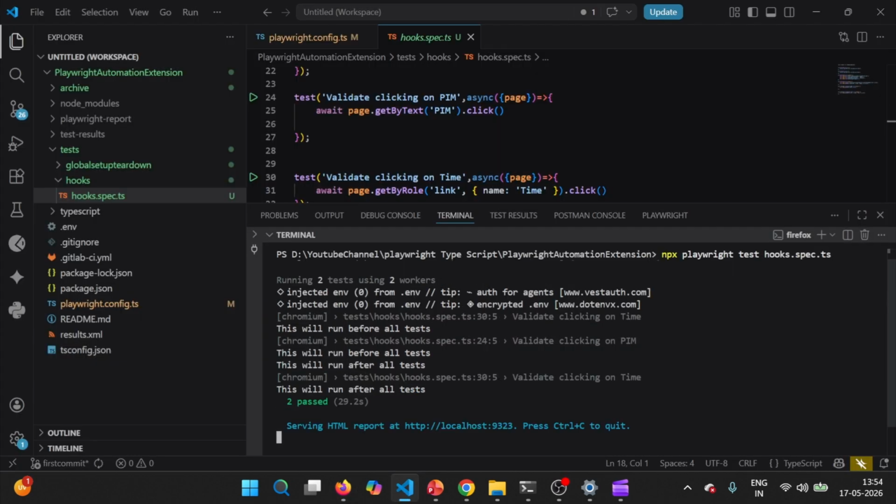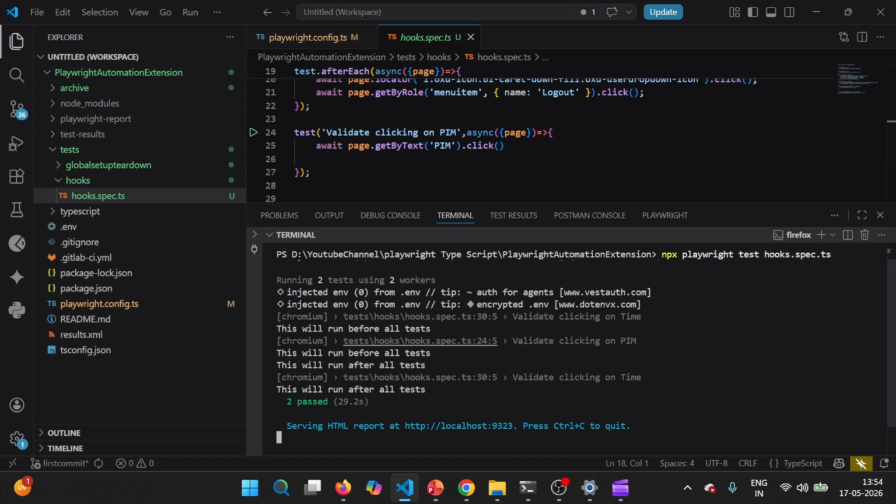If you notice one thing, that beforeAll runs two times, meaning it is running once per worker. Similarly, afterAll is running two times, that is, once per worker.